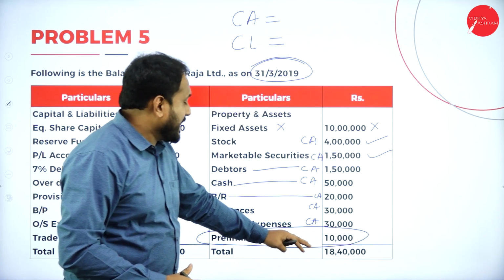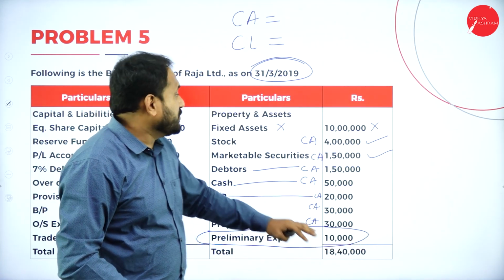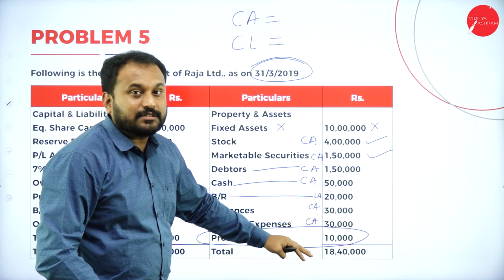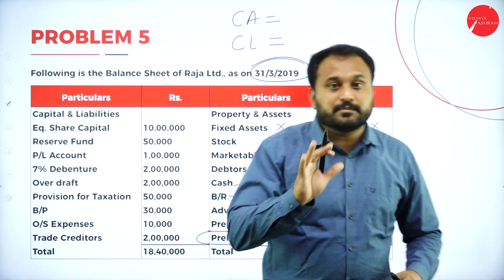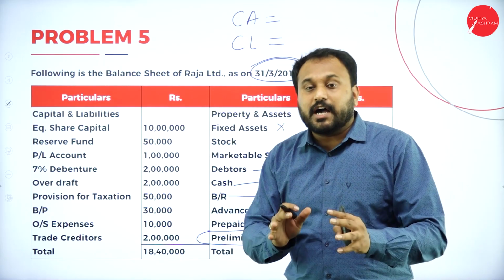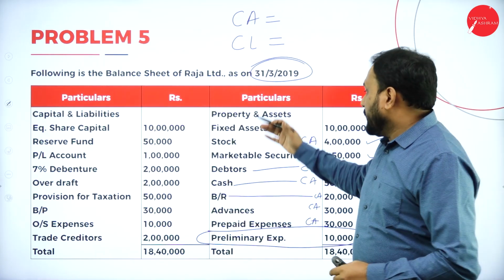So you are supposed to subtract this preliminary expenses. Whenever you calculate the total assets, you need to subtract preliminary expenses, because it is a loss and it comes in the asset column only, but it is neither a current asset nor a quick asset. So we have all these things.